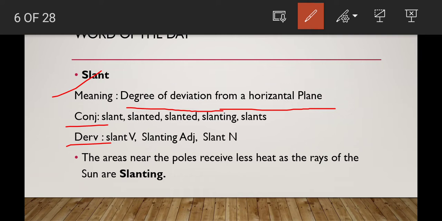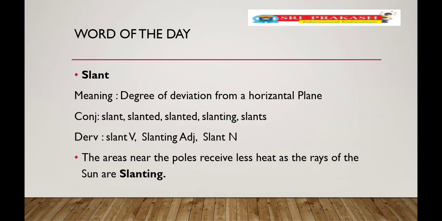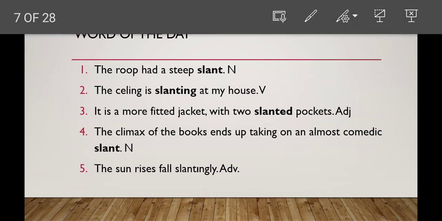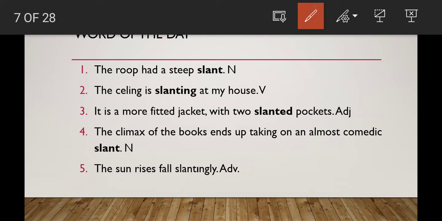Okay, let us see the textbook usages. The areas near the poles receive less heat as the rays of the sun are slanting. Then we see another one, children. Some other examples: the roof had a steep slant. Here, steep slant: slant is used as a noun form.